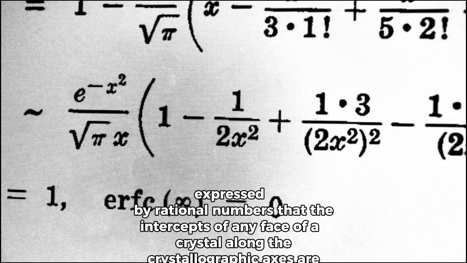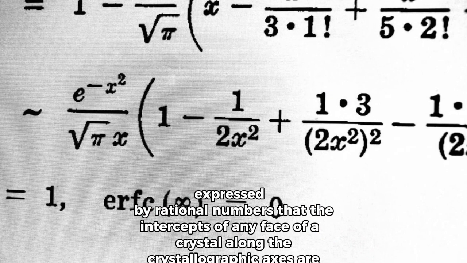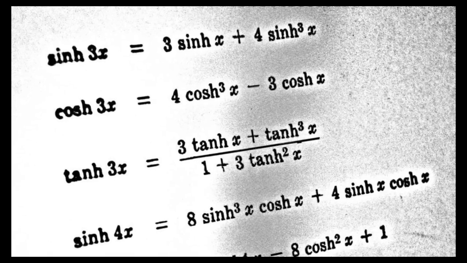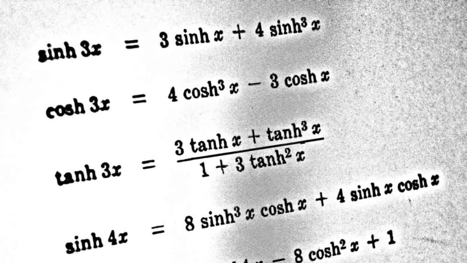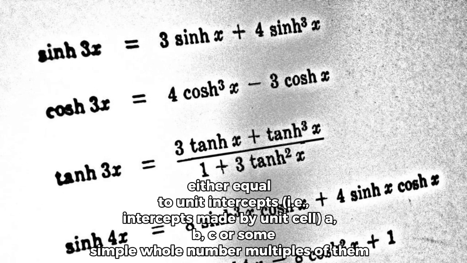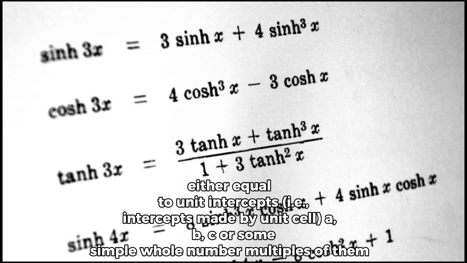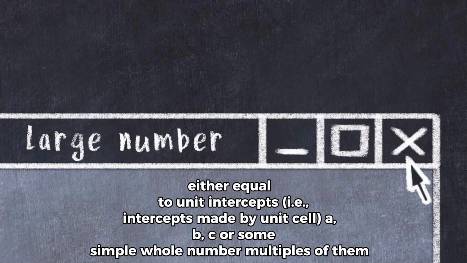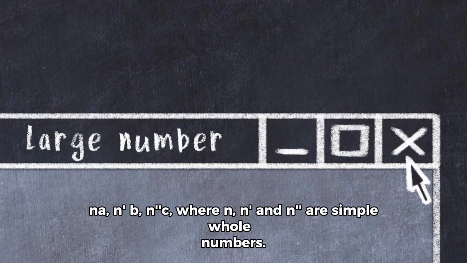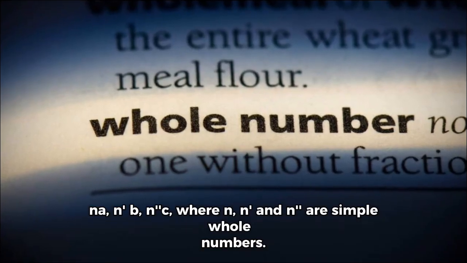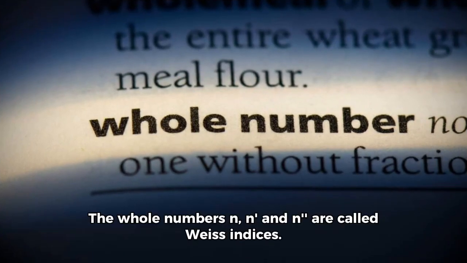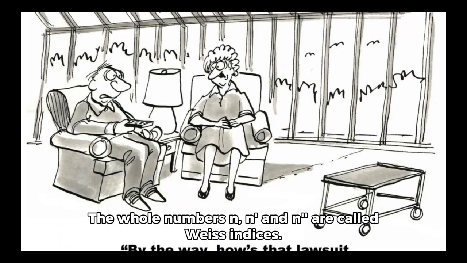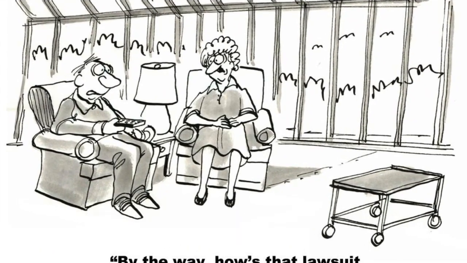That is, the intercepts of any face of a crystal along the crystallographic axes are either equal to unit intercepts, i.e., intercepts made by the unit cell a, b, c, or some simple whole number multiples of them, e.g. na, nb, nc, where n is a simple whole number. The whole numbers are the Miller indices.